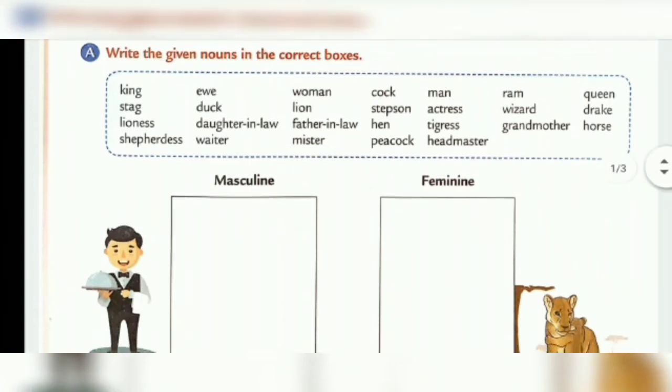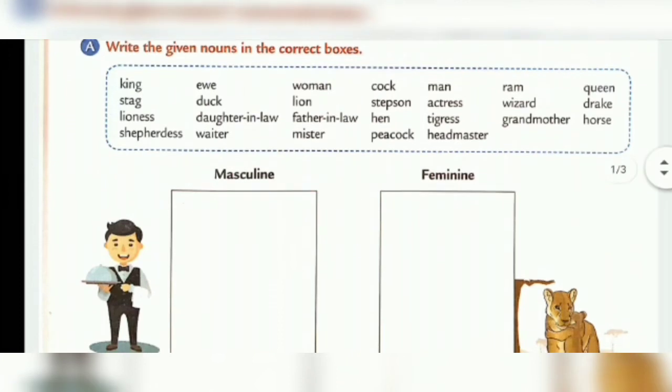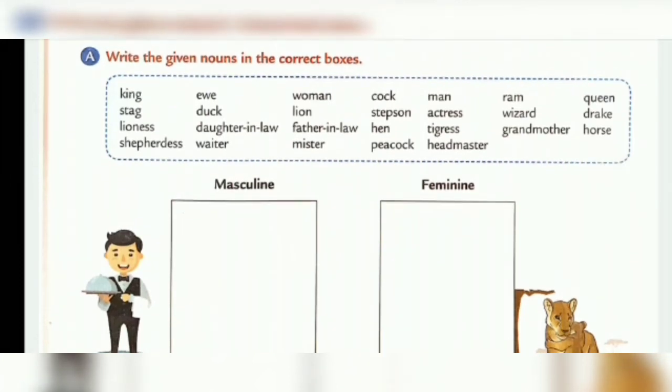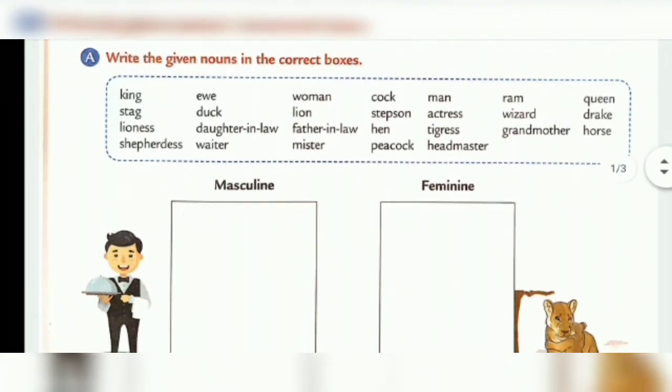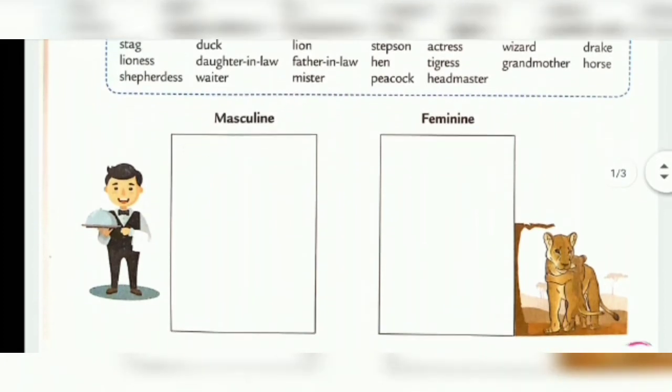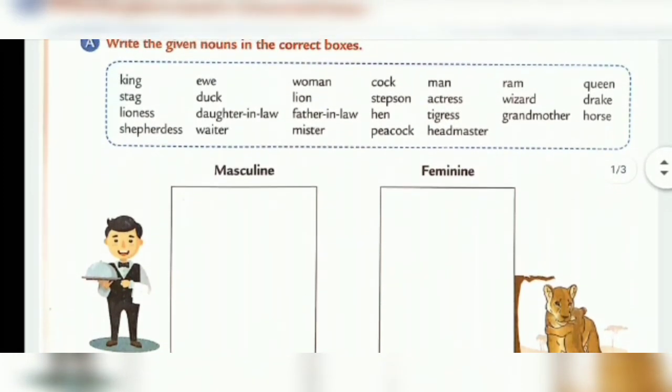So as we have discussed nouns and gender, now let's move towards our exercise, and for that the worksheet will be helpful to you. Now the first exercise says: write the given nouns in the correct boxes. Here 2 boxes are given, for masculine and feminine. Out of these nouns, you have to identify and distinguish which noun is masculine and which is feminine, right?